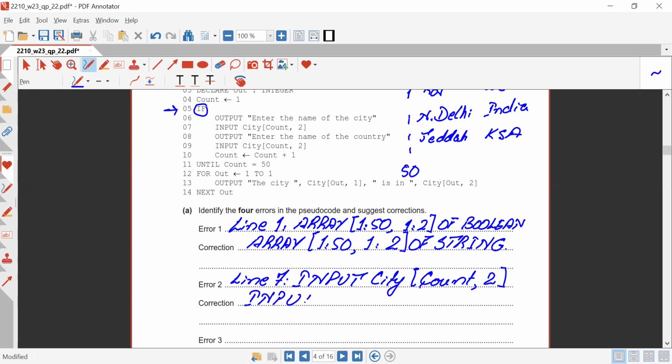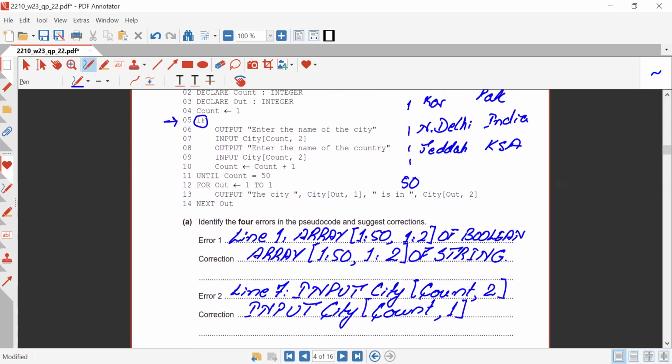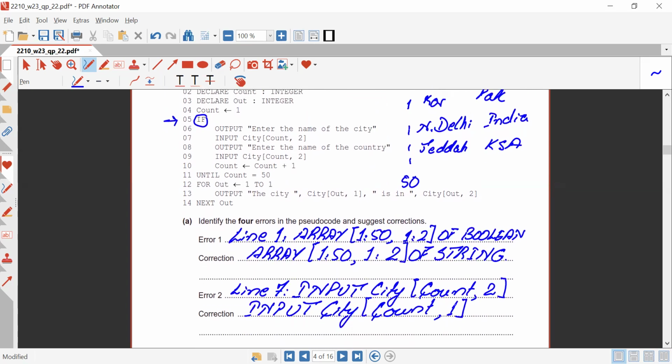It would be input city count, comma 1. Okay. Further, they are saying, after that, line number 8 says output enter the name of the country. So input city, country count. That's fine too. Count will be incremented by 1.